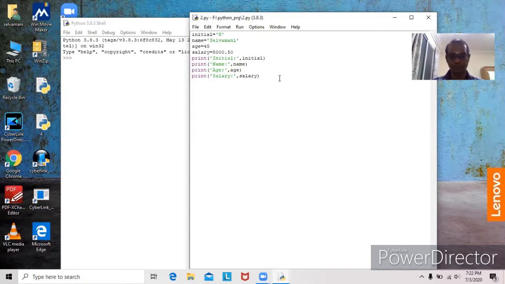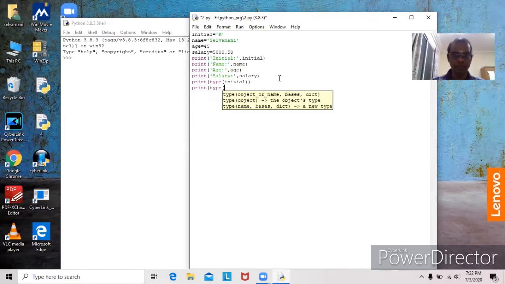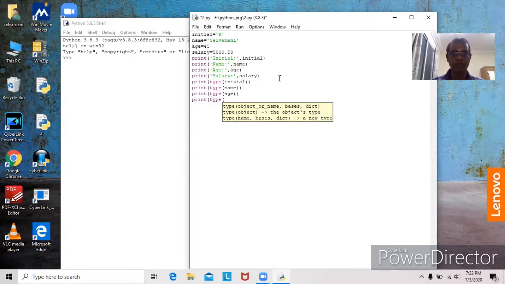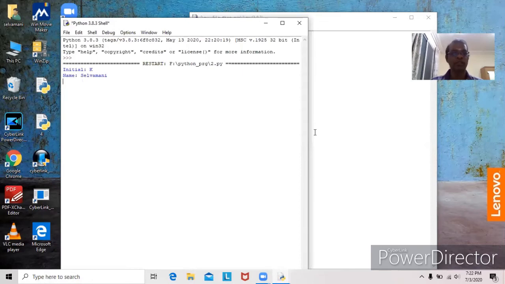Now we will see print of type of initial. Again print of, I would like to display the data type of the variable. Type of name. First bracket closes for type, another bracket closes for print. Print of type of age. Print of type of salary. Now I would like to save the program and then try to run the program. So see the output.